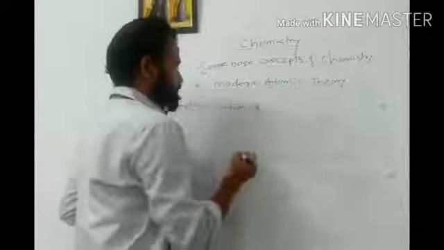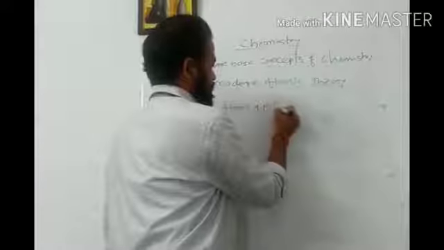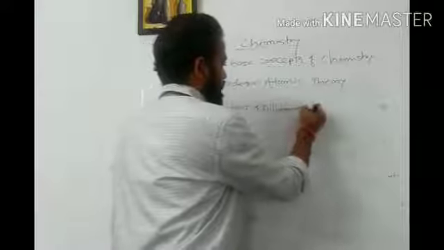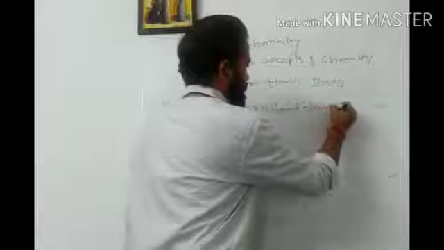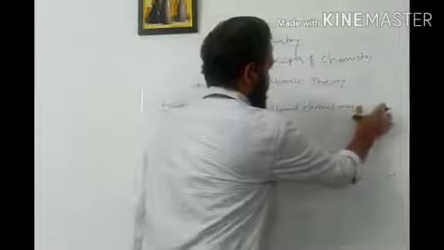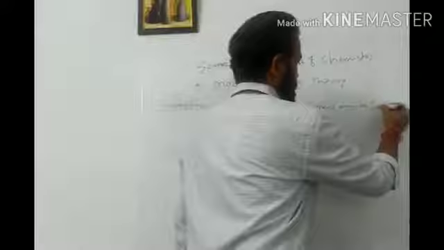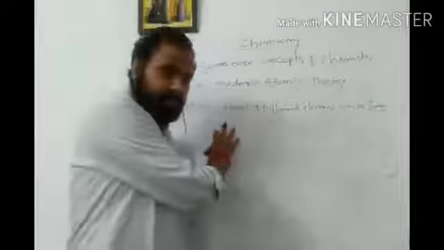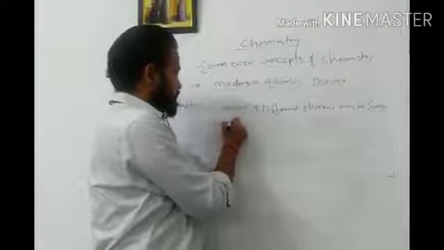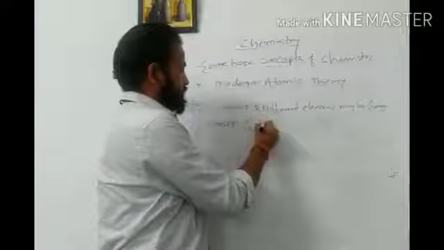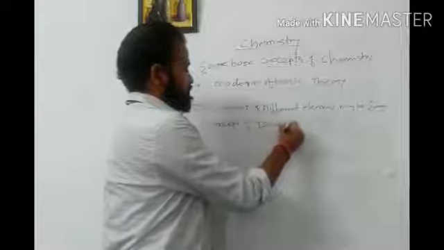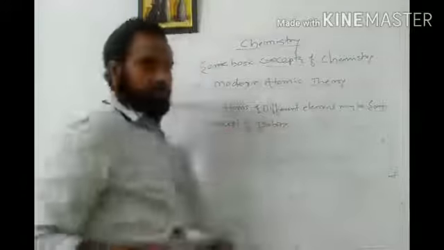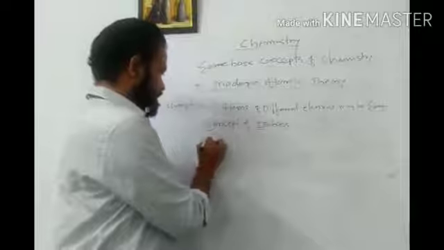Atoms of different elements may be the same. Dalton stated that atoms of different elements are different, but according to this theory, atoms of different elements may be the same. In order to justify this statement, he put forth the concept of isobars. Now, the question arises here, what do you mean by isobar then?